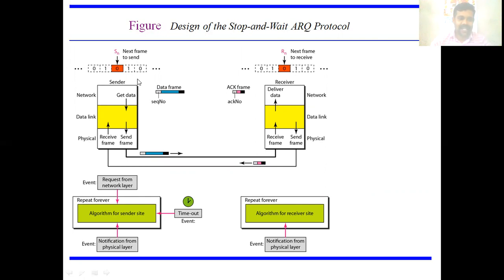This is the sender side. On the sender side, you have a control variable Sn. It is nothing but the next frame to send. And the receiver has a control variable Rn. It is nothing but the next frame to receive.